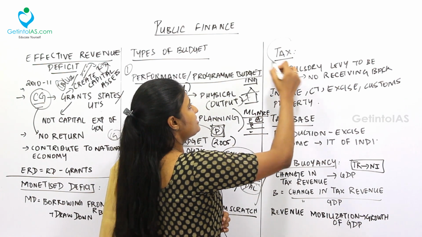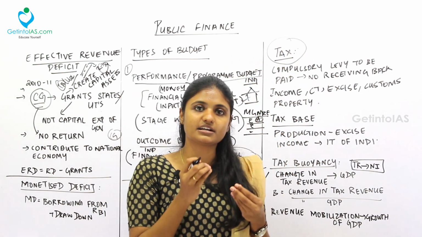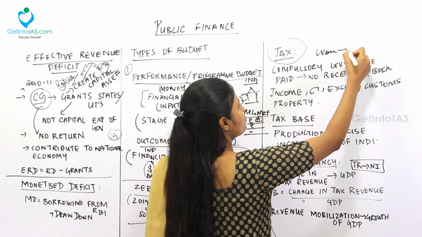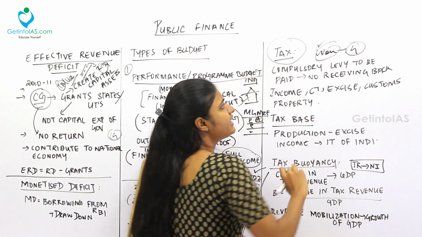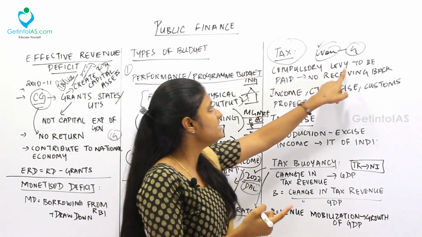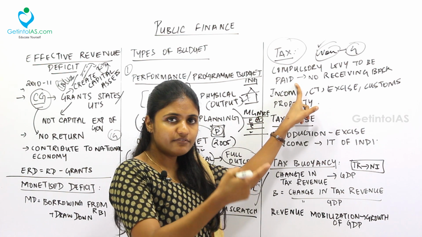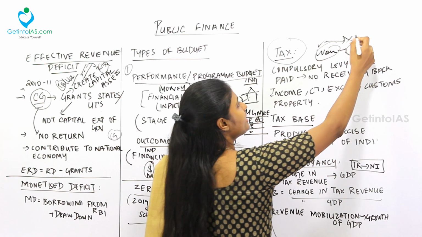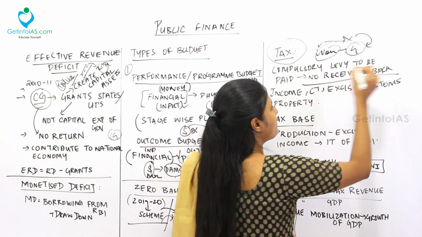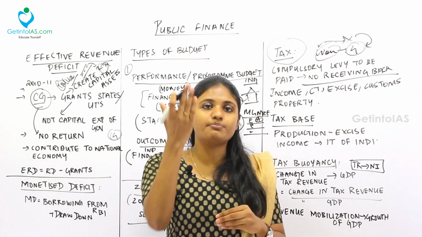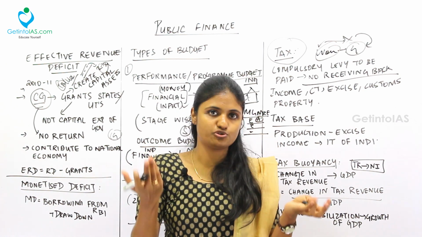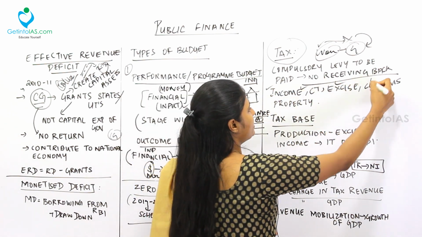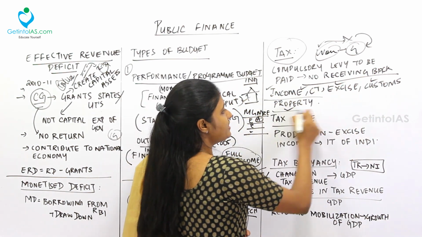Next is the tax. What is a tax? Tax is nothing but a compulsory levy to be paid. For example, we pay income tax to the government. So this is a compulsory entitlement we should give to the government. If you are paying, will we get back the tax later at a future date? No. So what is paid is paid. We won't get it back at a future date. So no receiving back. Very important. Fine. So examples of tax are income tax, corporate tax, excise duty, customs duty, property tax. All this we dealt with earlier.